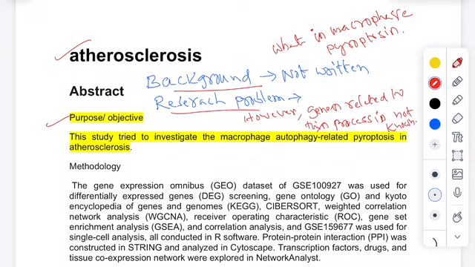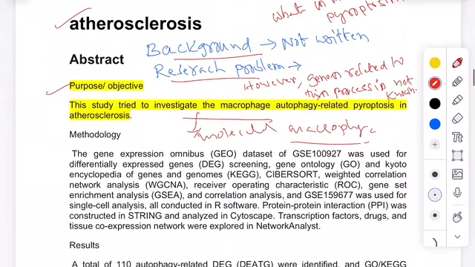the molecular mechanisms or the genes involved in this particular process are not well known. Therefore, this study aims to investigate macrophage autophagy related paroptosis in arteriosclerosis. So the study tried to investigate the molecular mechanisms. See, they did not write very clearly what they are exactly investigating. So that is missing in this abstract.